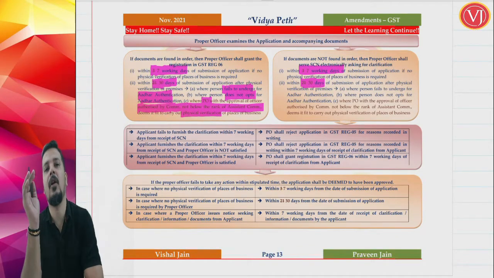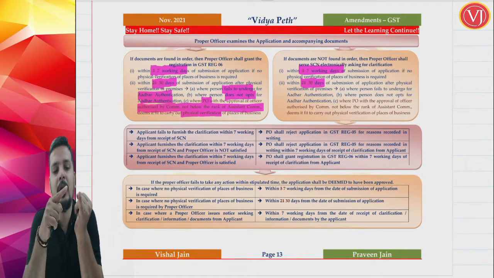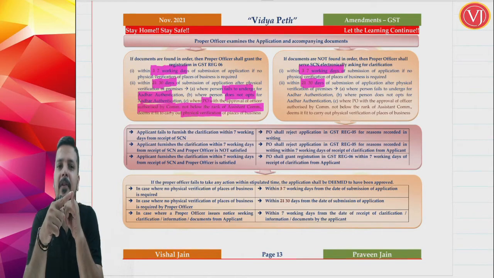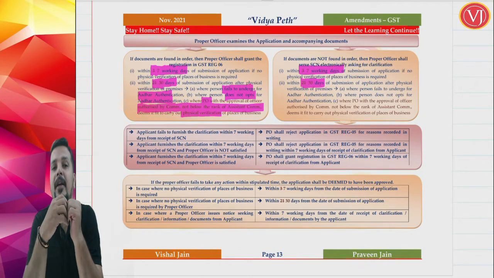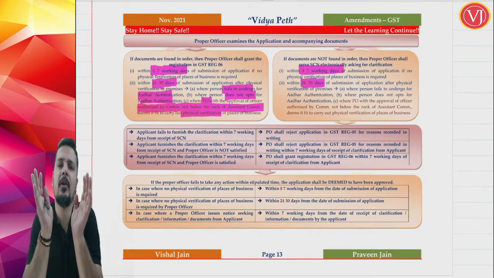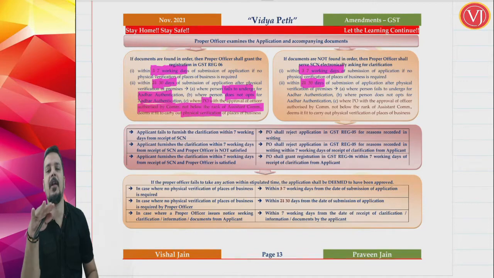So proper officer now can go for physical verification of premises before the grant of registration in 3 cases. Earlier it was only 2. What are those cases? First, you are opting for Aadhaar authentication but not successful. Second, you are not opting for Aadhaar authentication at all. Third, a new point that is added, an amendment again: a proper officer who has taken the approval of an authorized officer by the commissioner, and that authorized officer should be of the rank of assistant commissioner or above, right?